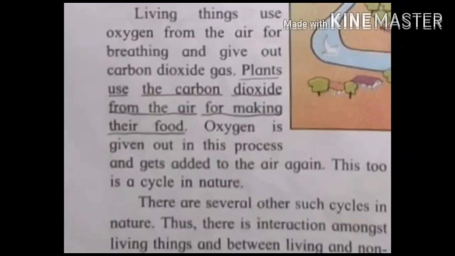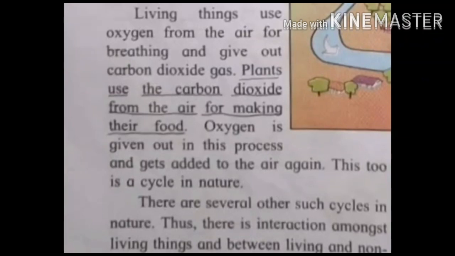Living things use oxygen from the air for breathing and give out carbon dioxide gas. We are all living things, so we need oxygen to live, right? And we give out carbon dioxide gas. Plants use this carbon dioxide from the air for making their food, as I told you before.